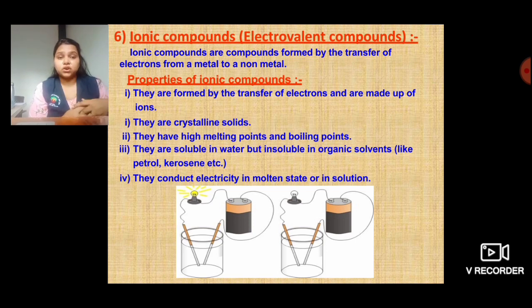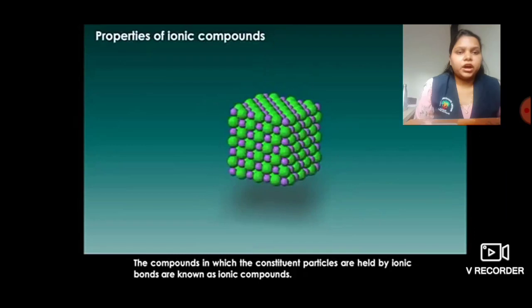They are crystal solids. They have high melting point and low boiling point. They are soluble in water but insoluble in organic solvents. They conduct electricity in molten state or in solution. So these are the properties of ionic compounds. Let us go through these properties in detail. So now we are going to see the properties of ionic compounds.